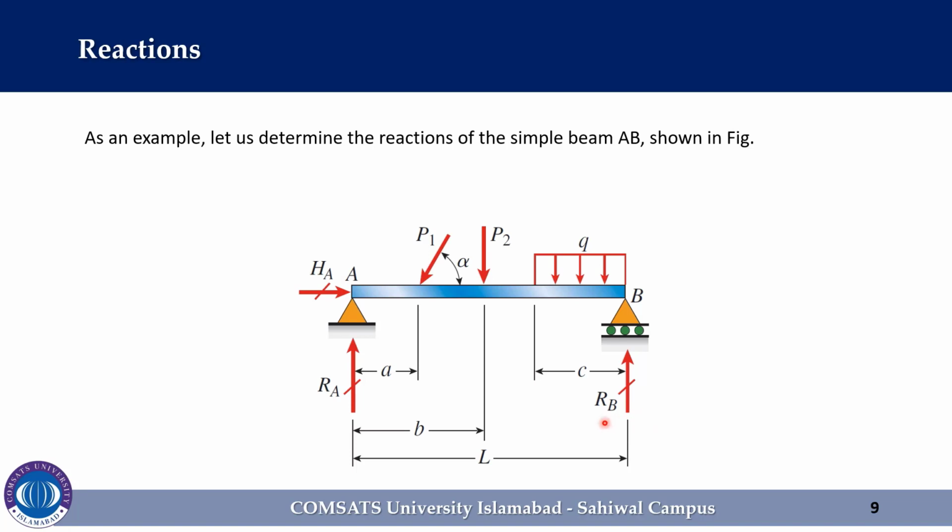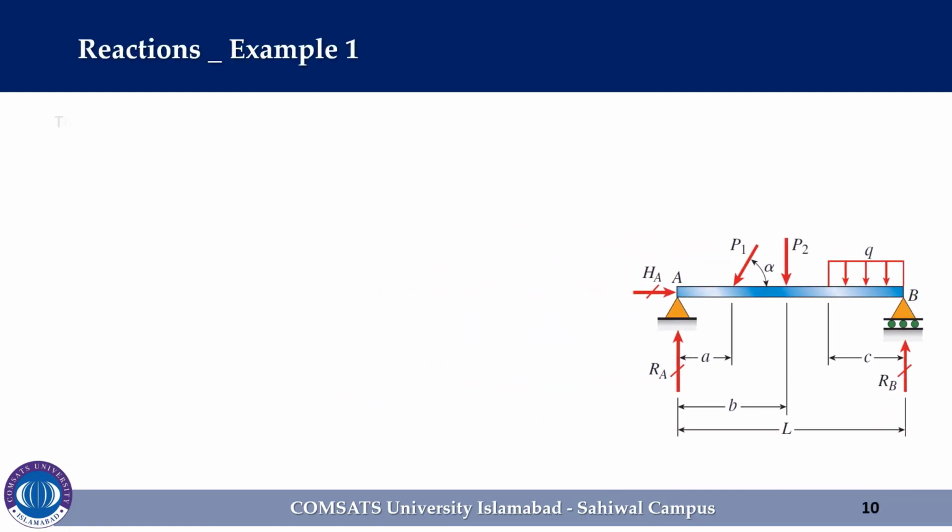For a planar structure such as this beam, we know from statics that we can write three independent equations of equilibrium. Thus, since there are three unknown reactions and three equations, the beam is statically determinate.